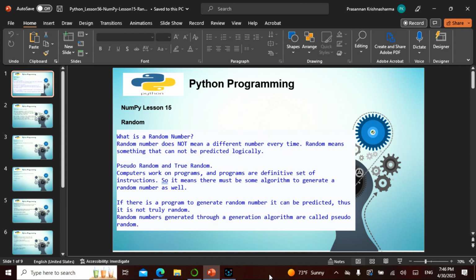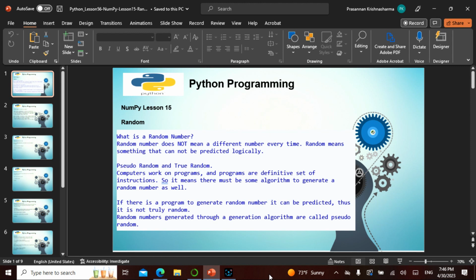Pseudo random and true random: computers work on programs, and programs are a definite set of instructions. So it means there must be some algorithm to generate a random number as well. If there is no program to generate a random number, it can be predicted. Thus it is not truly random. So there must be a program to generate the random number, because you should not be able to predict it.